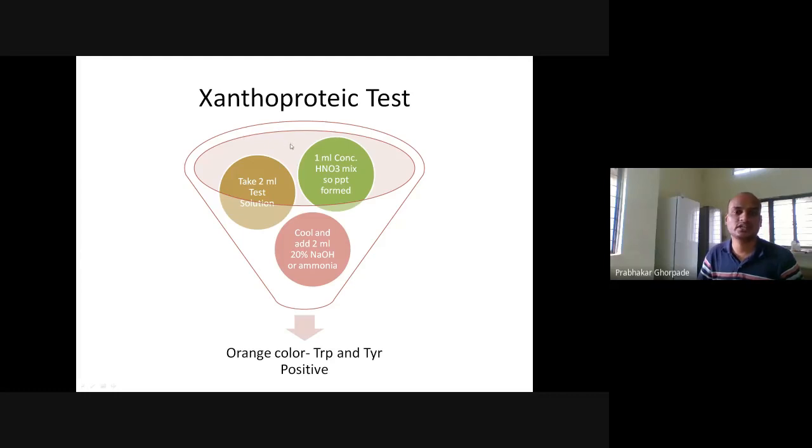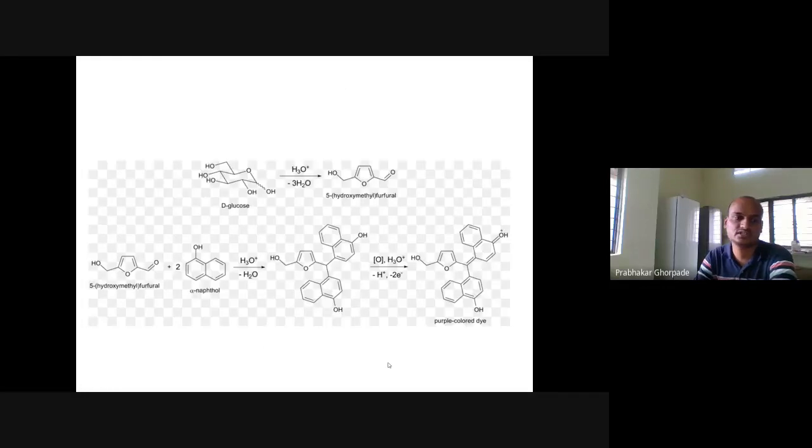Next is the xanthoproteic test. In this one, we have to take 2 ml of the test solution, add 1 ml of concentrated nitric acid, HNO3, and mix it. A precipitate should form. Cool, and add 2 ml of 20% NaOH or ammonia. If an orange color forms, tryptophan or tyrosine is present. On mixing all three, NaOH, concentrated HNO3, and our test sample, if you get orange color, it indicates that tryptophan or tyrosine is present. That is the xanthoproteic test, positive test.